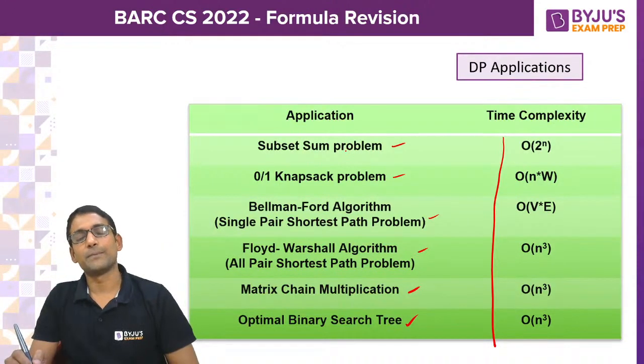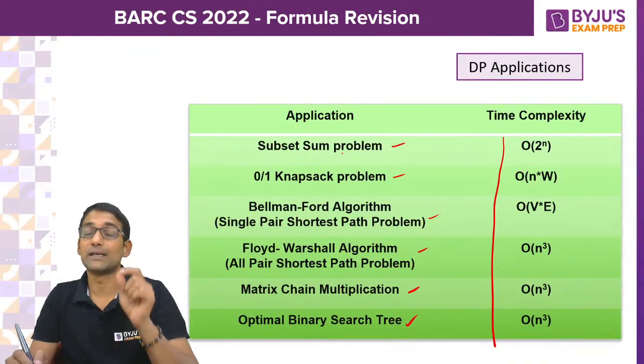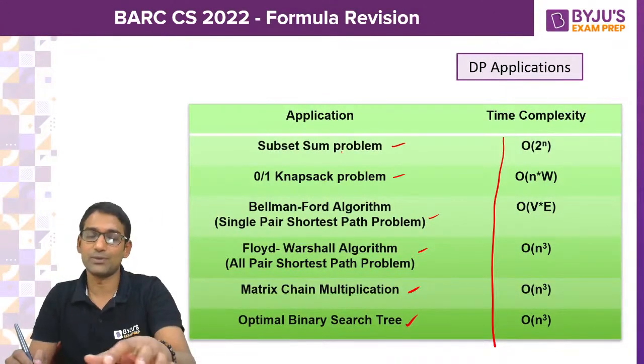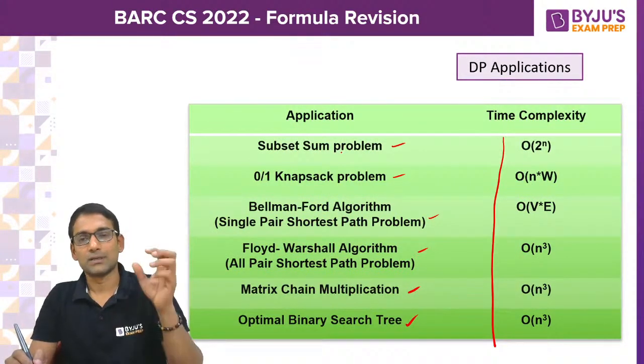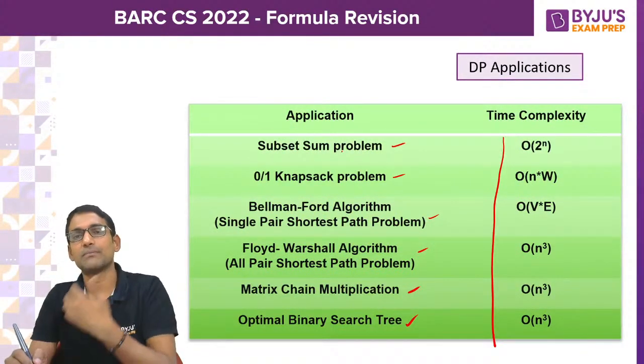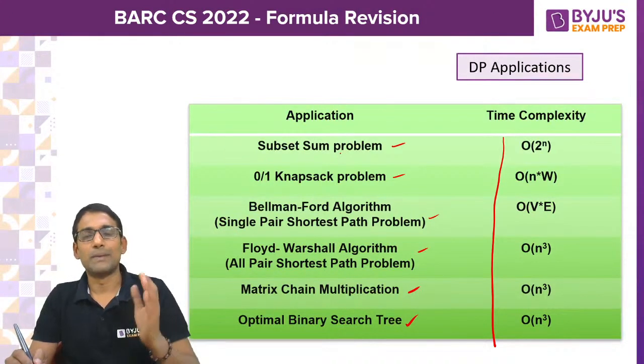Quickly go through this and try to remember the time complexities, because you can get a direct question in the BARC, like matrix chain multiplication. Time complexity of MCM is dash under DP, or OBST has so and so time complexity, or the Bellman-Ford algorithm.